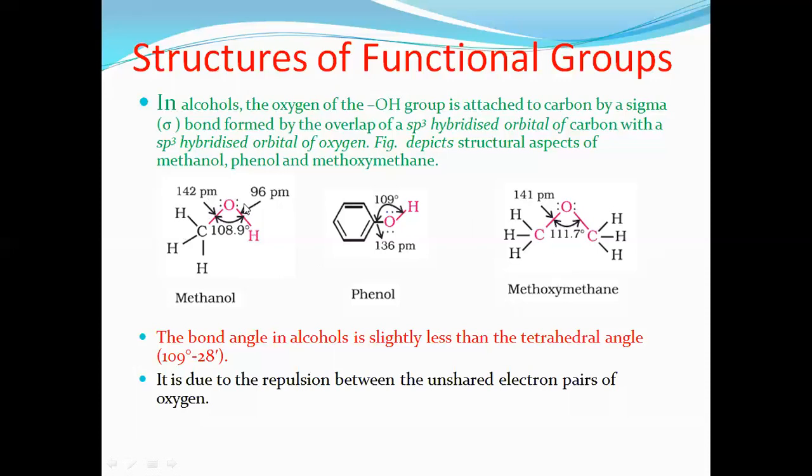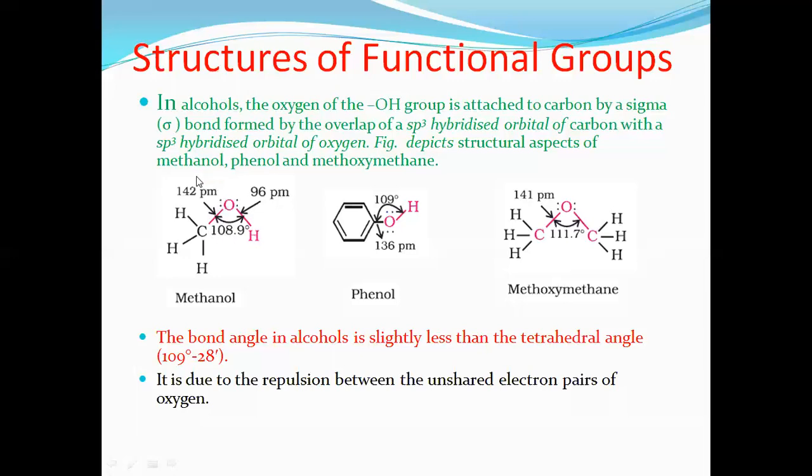Why? See, in oxygen, there are two lone pairs of electrons on it. Every oxygen, either in alcohol, phenol, or ether, contains two lone pairs. And there are two bond pairs also present. Oxygen with the hydrogen is one bond pair, and oxygen with the carbon is another bond pair. Therefore, two bond pairs and two lone pairs of electrons are present. According to VSEPR theory, we have studied that the repulsion between lone pair and lone pair is greater than lone pair and bond pair, which is greater than bond pair and bond pair.